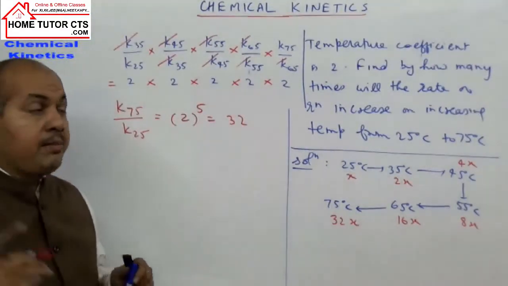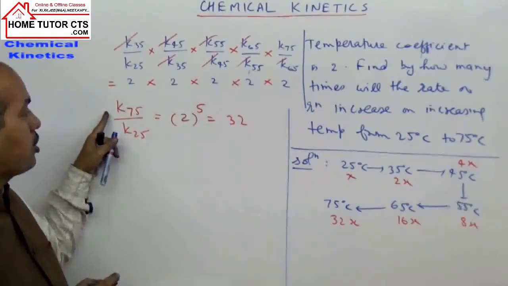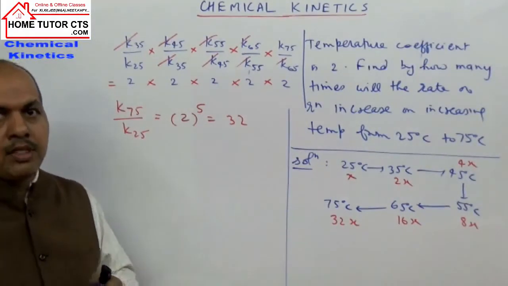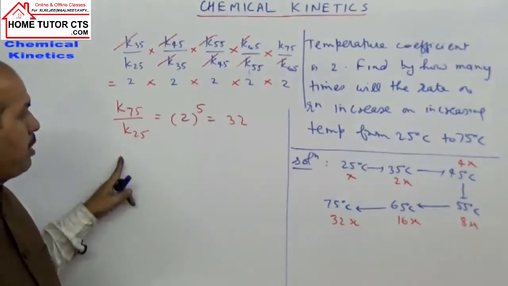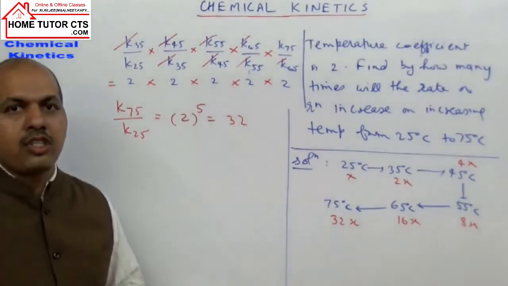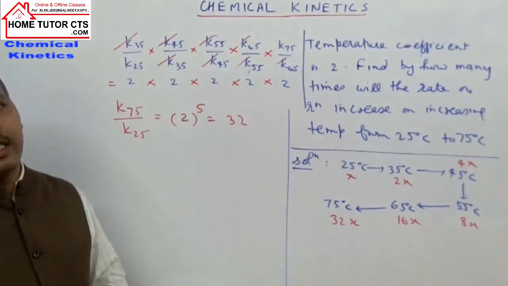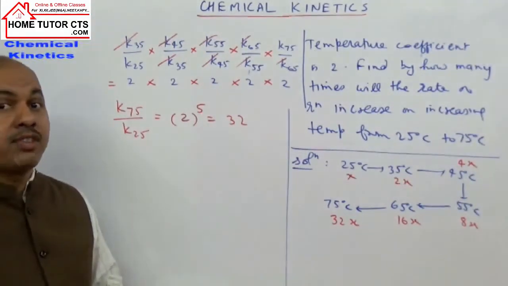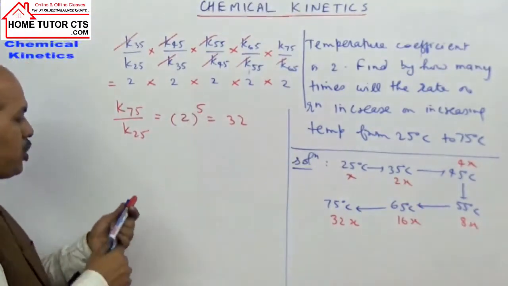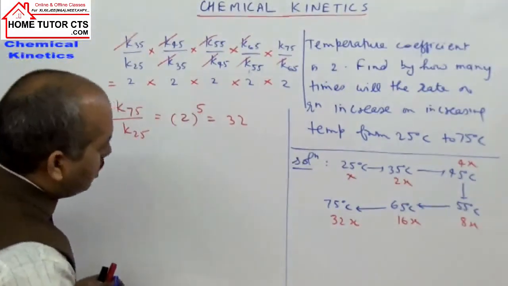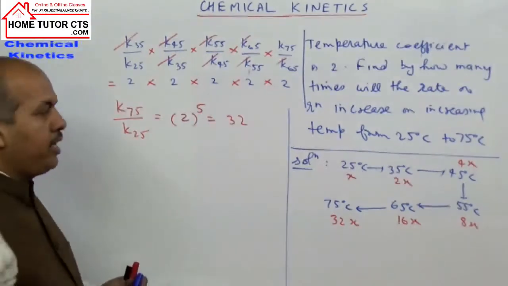Remember, the number of times the rate constant of a reaction increases, by the same number of times the rate of the reaction will also increase. The ratio is given as how much? 32 times. I hope it is clear.